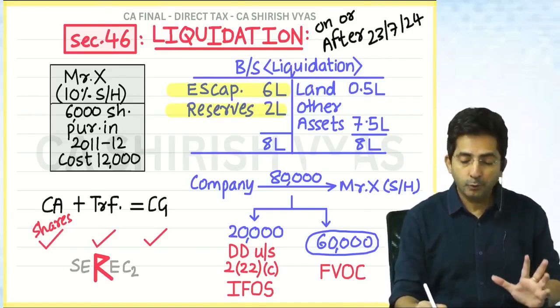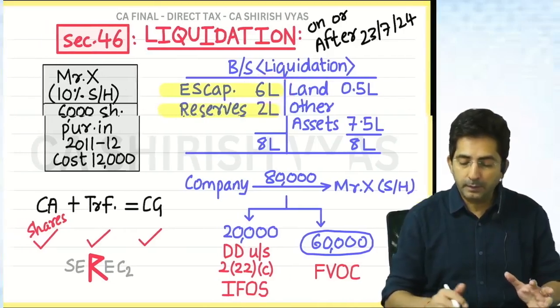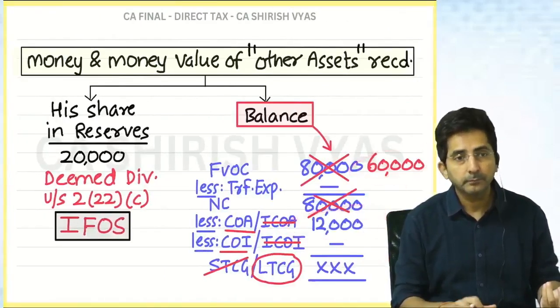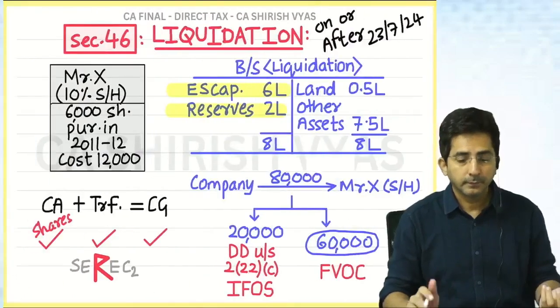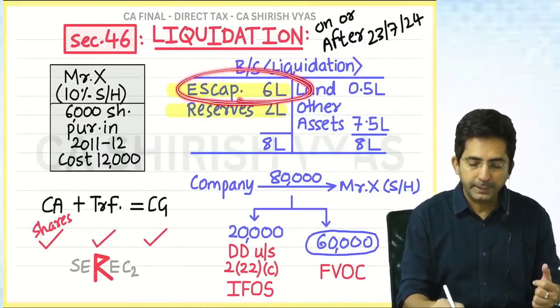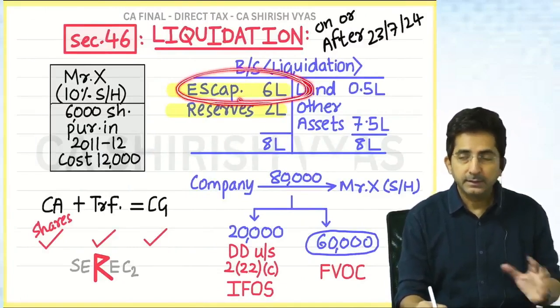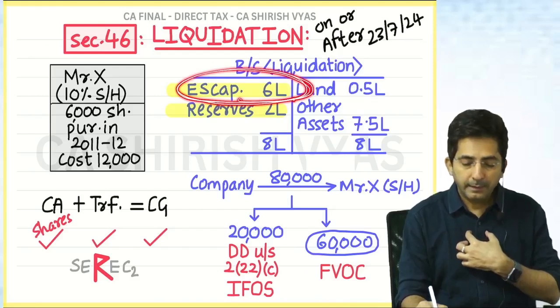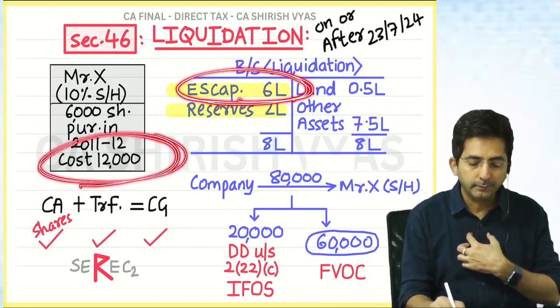I want you to understand the concept of how he made a profit of 48,000. Look here. The face value of the shares is 60,000, I am talking about his share. And why is this 12,000 then?